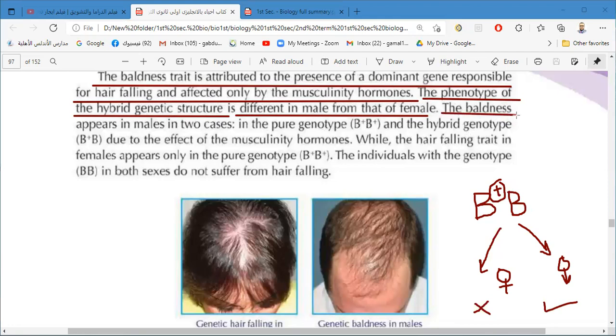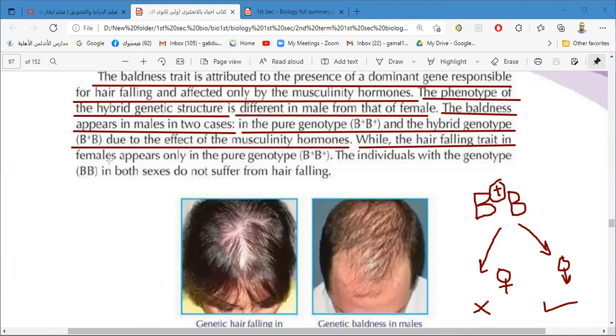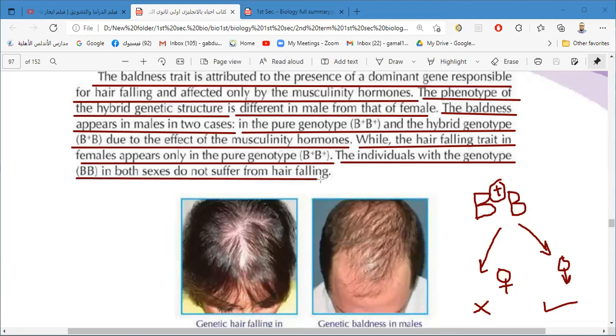The baldness appears in the males in 2 cases: in the pure genotype B positive B positive, and in the hybrid genotype B positive B, due to the effect of the masculinity hormone. While the hair falling trait in the females appears only in the pure genotype B positive B positive, due to the absence of the male sex hormone. The individuals with the genotype BB, with no positive at all, in both sexes, do not suffer from hair falling. But this man suffered from hair falling.